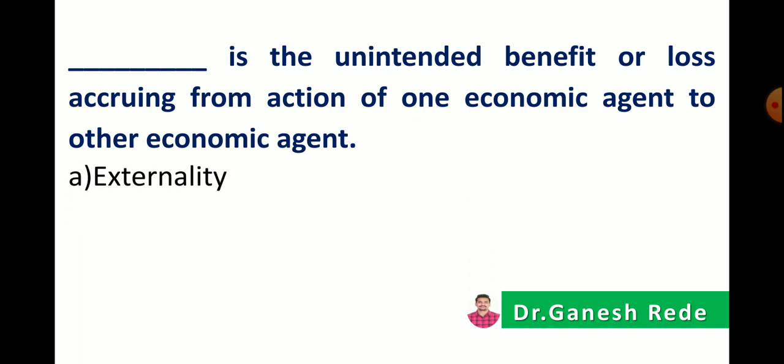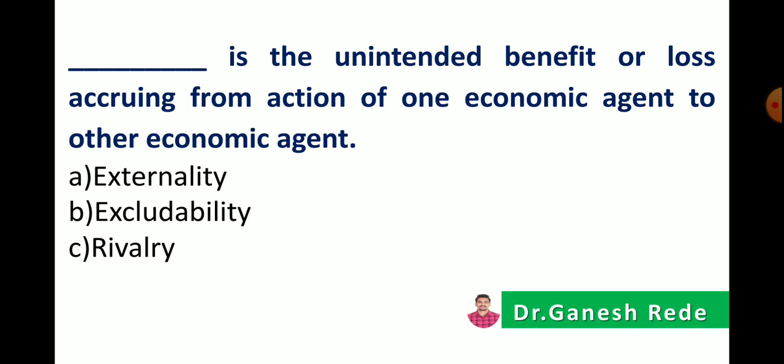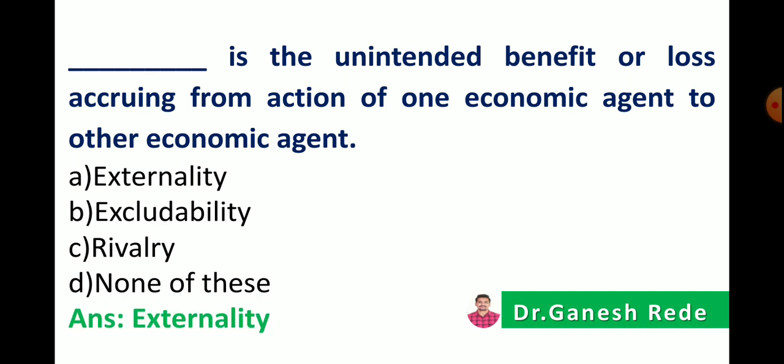Option A, externality. Option B, excludability. Option C, rivalry. Or option D, none of these. So the correct answer is externality. It is the unintended benefit or loss occurring from the action of one economic agent to another economic agent. It may be a benefit or a loss.